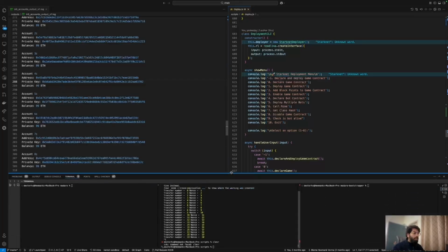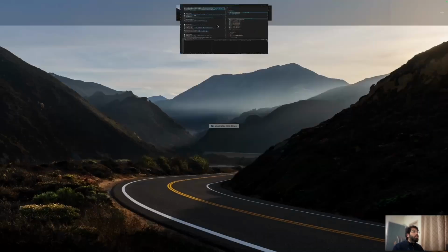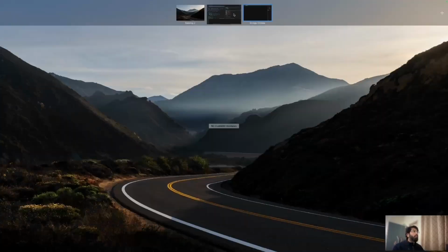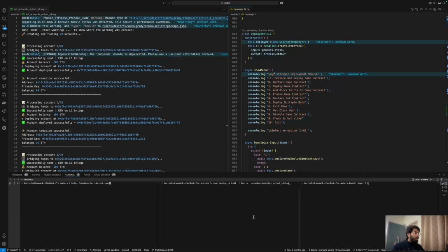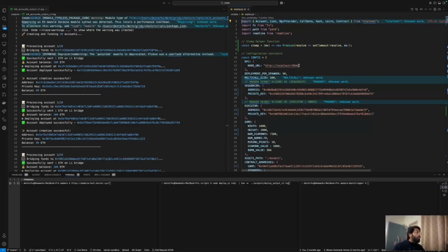So let's spin the script up. I usually do that using my pre-written commands. Yep, right there. So what I'm going to do is talk to the Madara that is running right here. Let's go to this and set this up. Yep, right here.